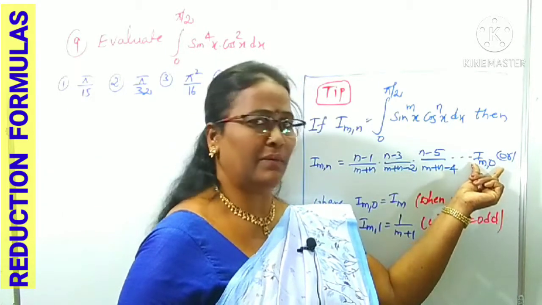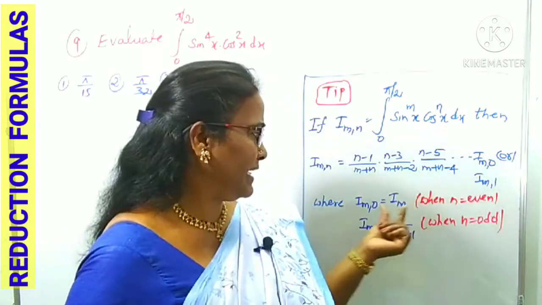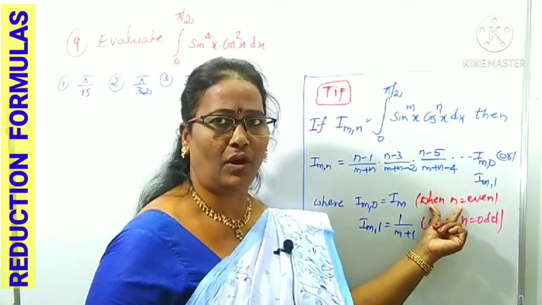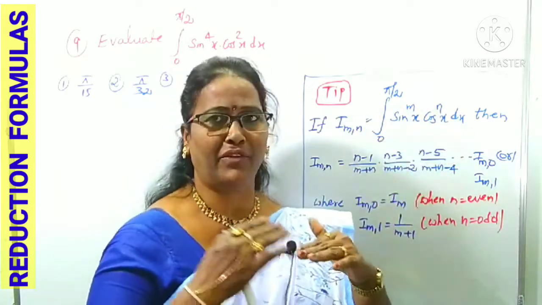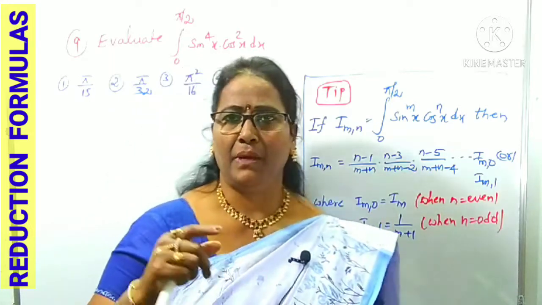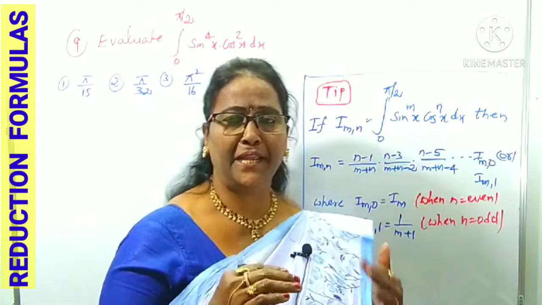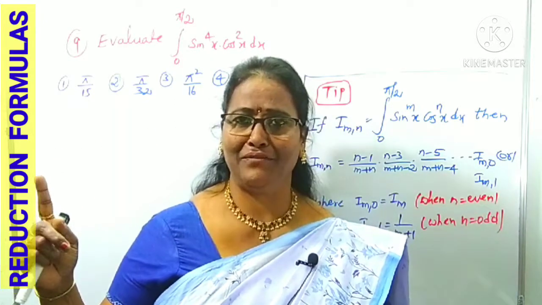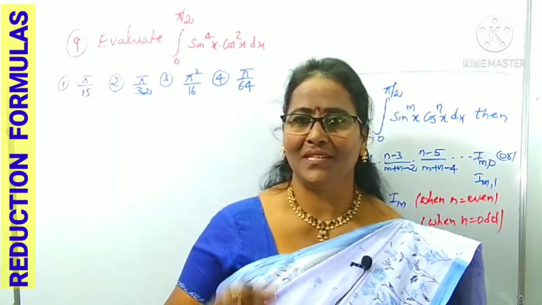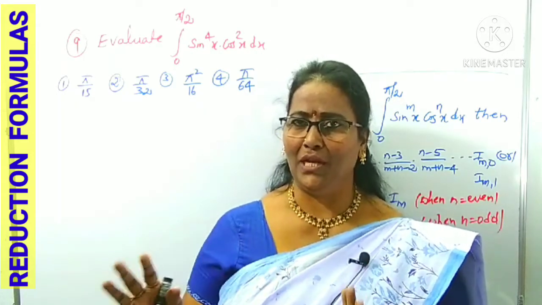Expanding like this, somewhere we get I m comma 0 or I m comma 1. We get I m comma 0 when n, the power of cos, is an even number. I m comma 0 value we can immediately take as Im, and the Im reduction formula is given in previous questions, like n minus 1 by n, n minus 3 by n minus 2, that only we have to use.